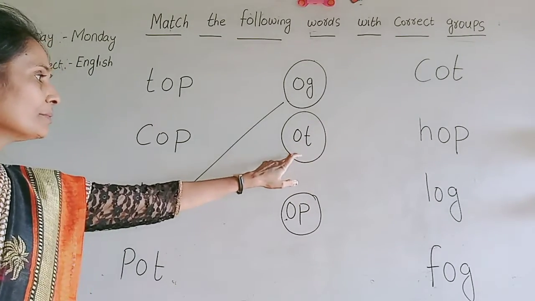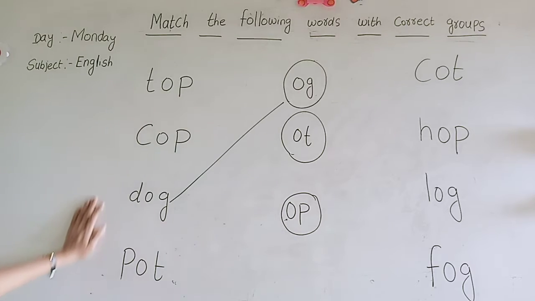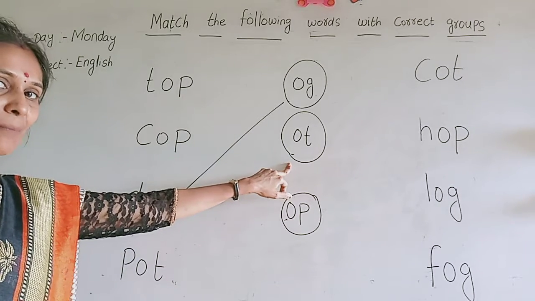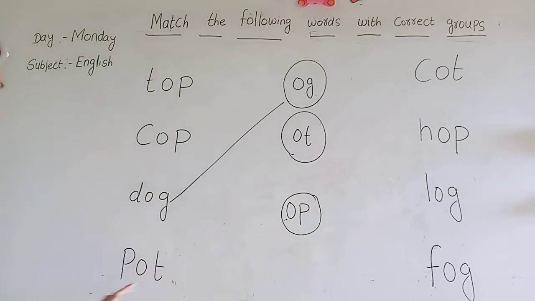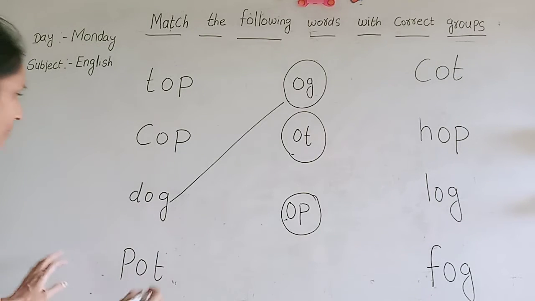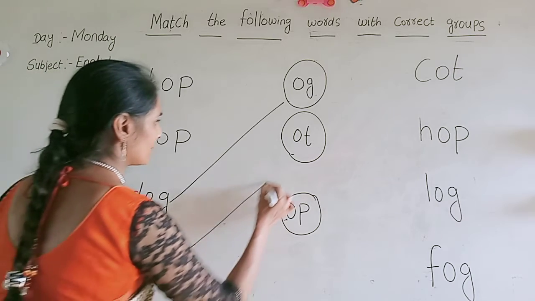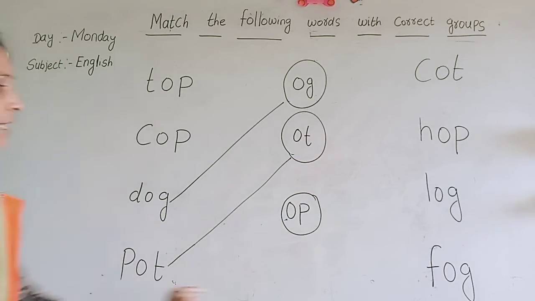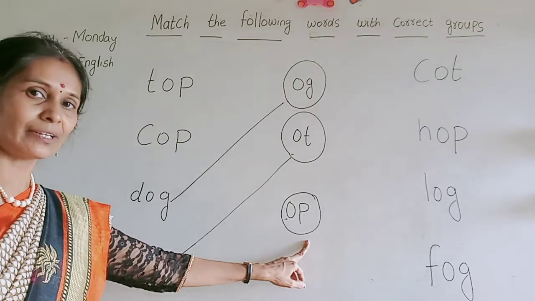Now you have to identify from this which will match with this group. That is P-O-T, pot. Okay, so we will match it. Then O-P, word.